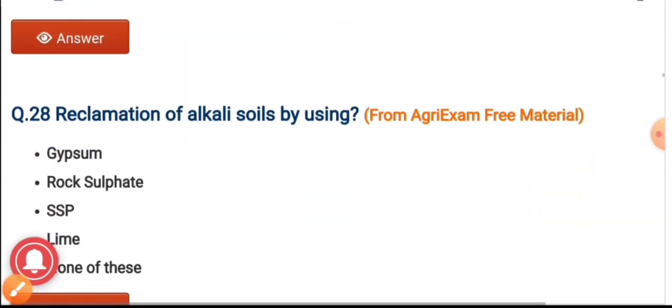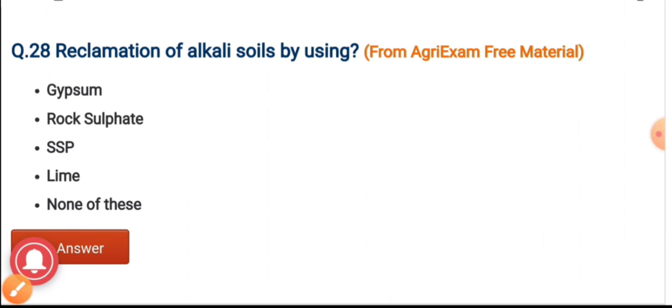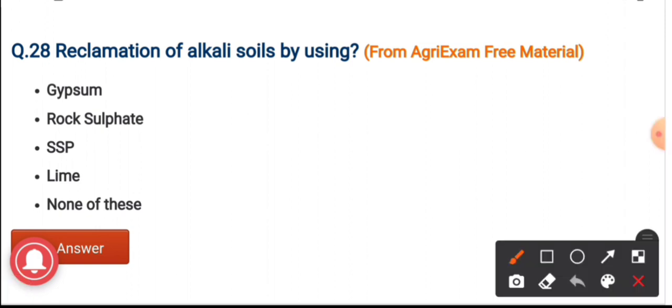Question number 28. The reclamation of alkali soil is done by using? Options are gypsum, rock sulfate, single superphosphate, lime, and none of these. We can reclaim the alkali soil with the use of gypsum.